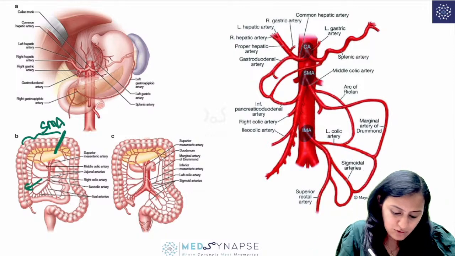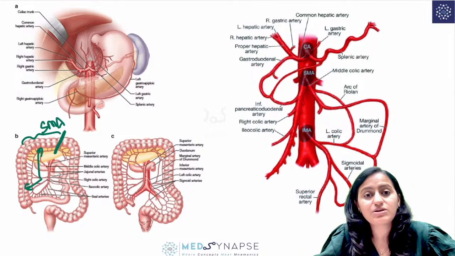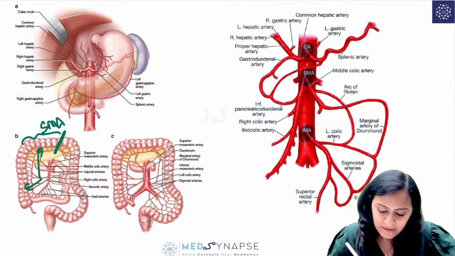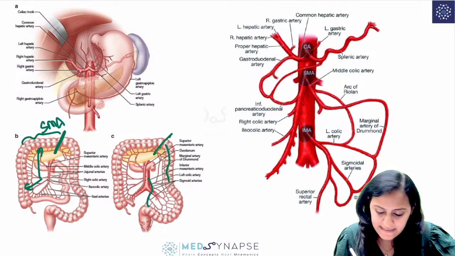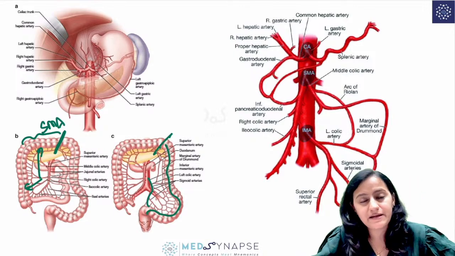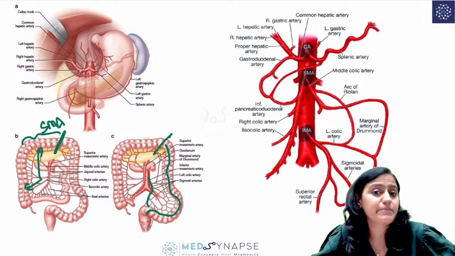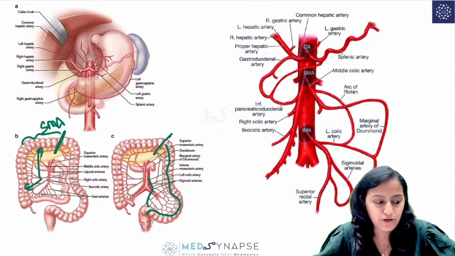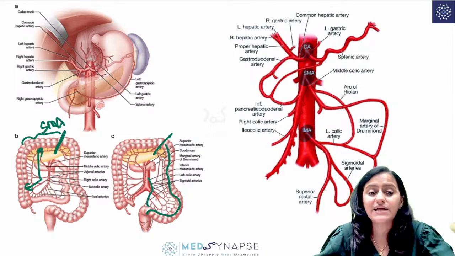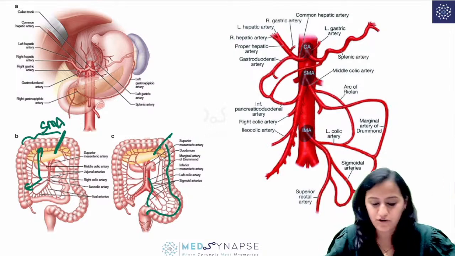So the right colic artery and the middle colic artery come from the SMA. From the IMA, the inferior mesenteric artery, it supplies the area beyond that. You have the left colic artery coming from the IMA. This is also a question that has been asked in one of the recent exams. So the right and middle are from the SMA, the left is from the IMA.